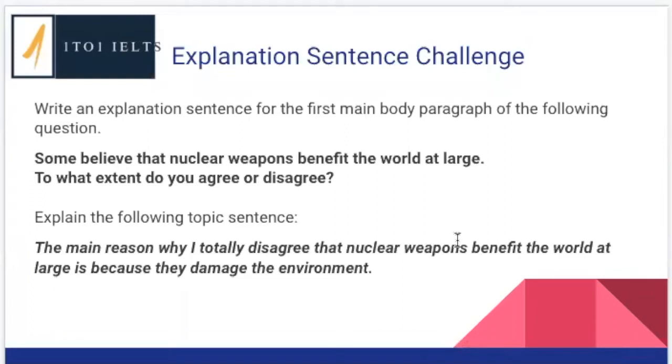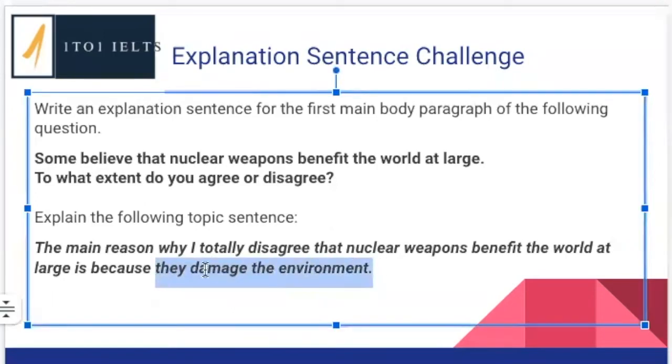The challenge was to write an explanation sentence for this essay question. Some believe that nuclear weapons benefit the world at large. To what extent do you agree or disagree? So it's an opinion essay, and you are being asked to explain the following topic sentence: The main reason why I totally agree that nuclear weapons benefit the world at large is because they damage the environment. Okay, so we're looking at the key part here.